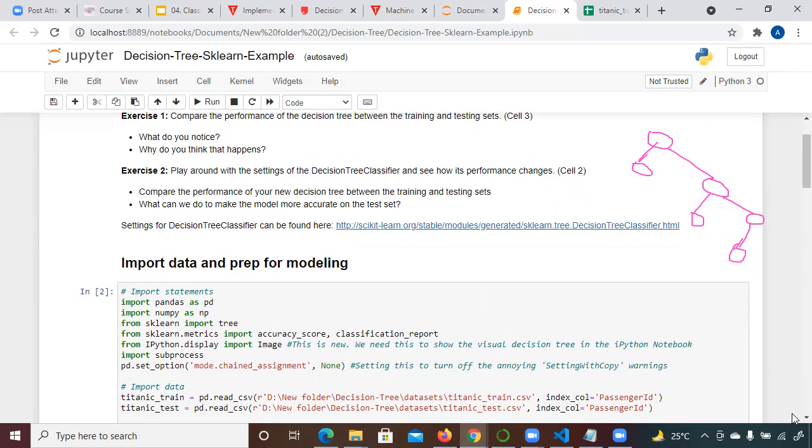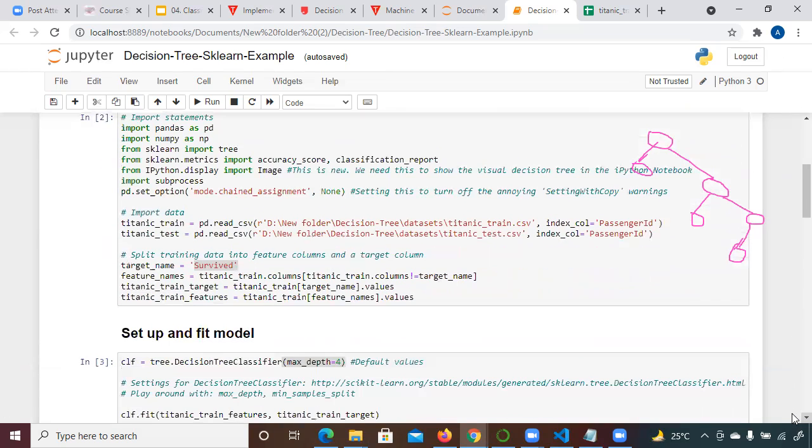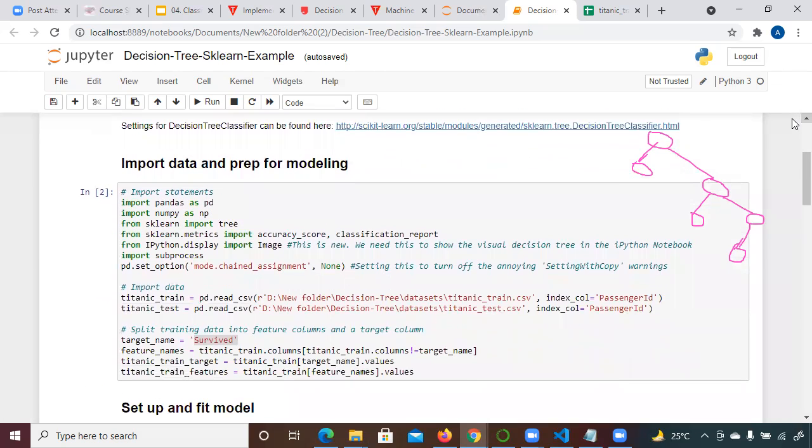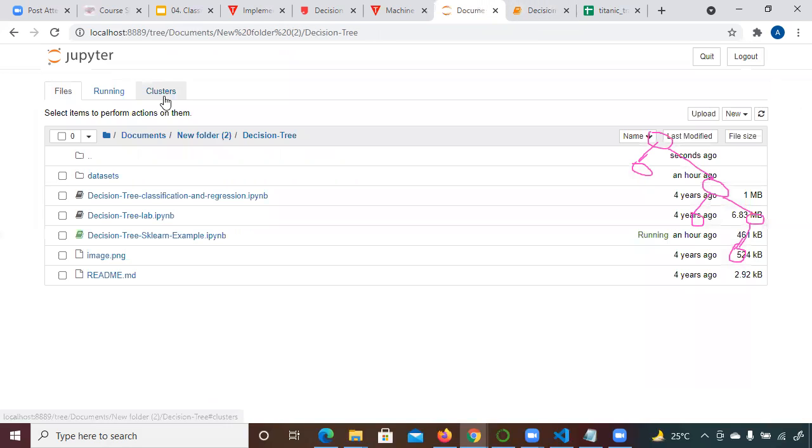How do I go with Jupyter? I see in many videos they use Jupyter. You have to download Jupyter Notebook, which means install it, and it will open in the browser. It will open localhost in your default browser.